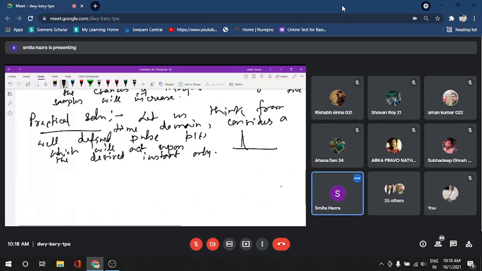Okay, so this is the shape of the pulse.